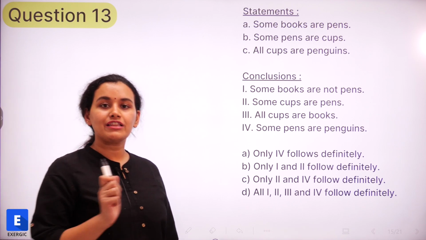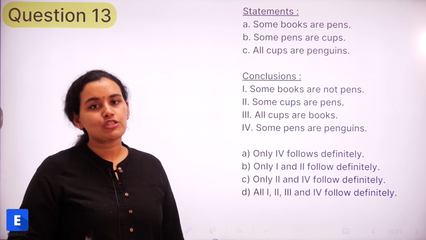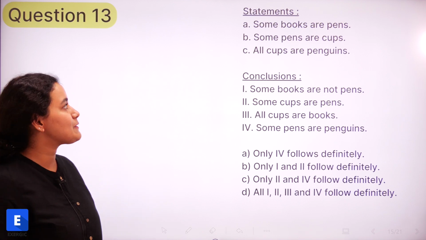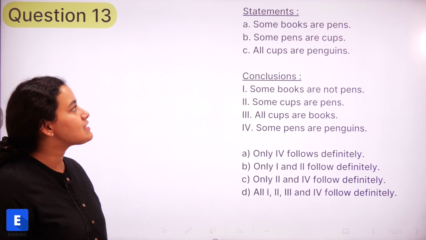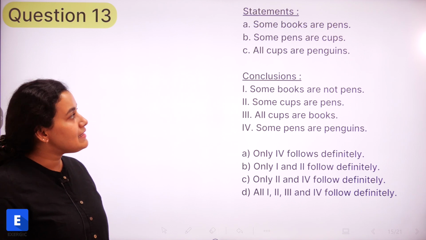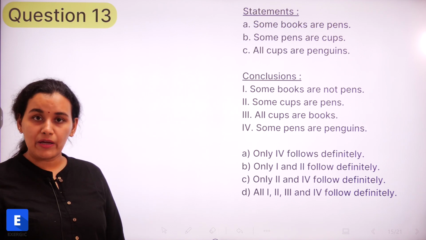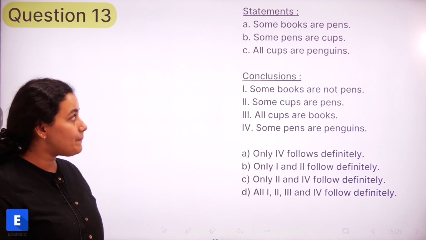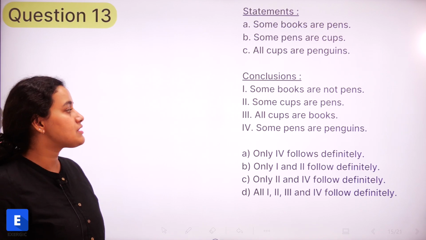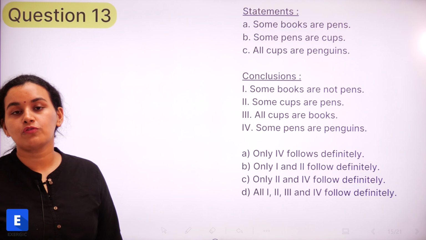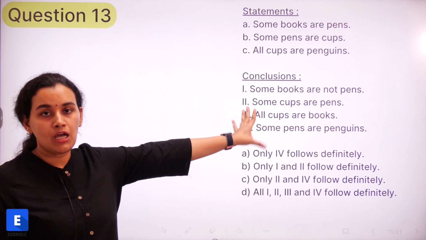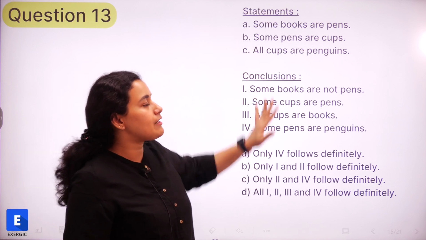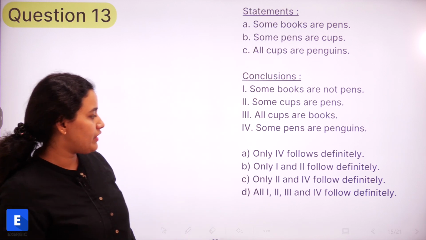Please pause the video, read the question, give it a try, and once you've given it your 100%, you can cross-check with the solution that we discuss. The statements given are: some books are pens, some pens are cups, all cups are penguins. And the conclusions are: some books are not pens, some cups are pens, all cups are books, and some pens are penguins. So we want to find out which of these conclusions most definitely follow or logically follow based on the statements that have been given, right?